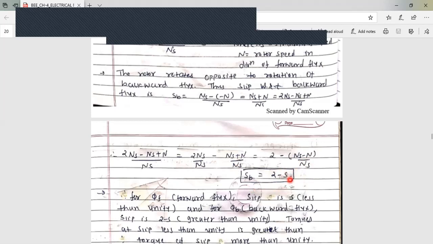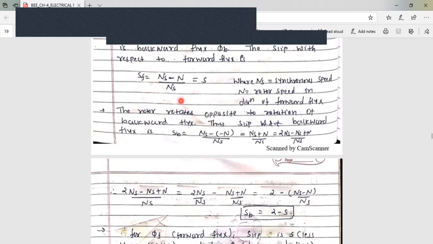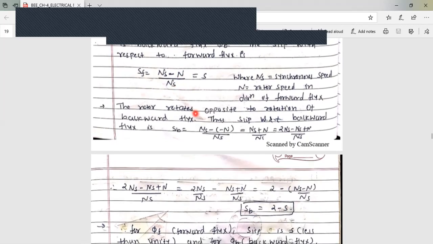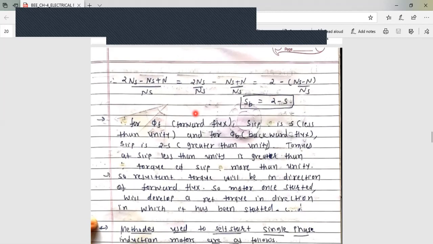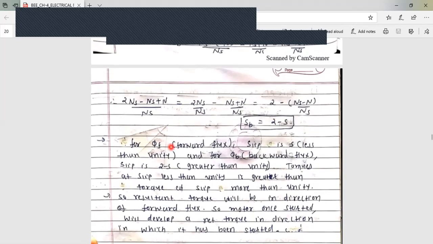What is this s? This s is nothing but the slip in forward direction, ns minus n upon ns. So from this, you can say that for forward flux, slip is s, and for backward flux, slip is 2 minus s, greater than unity.